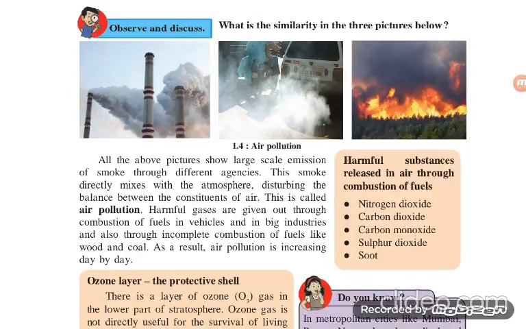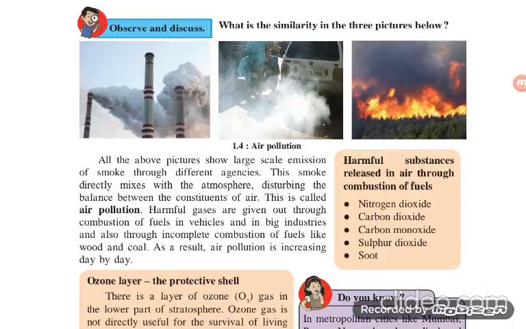The first picture is of factories. Second one is the vehicles. Third one is a forest fire. This smoke directly mixes with the atmosphere, disturbing the balance between the constituents of air. This is called air pollution.